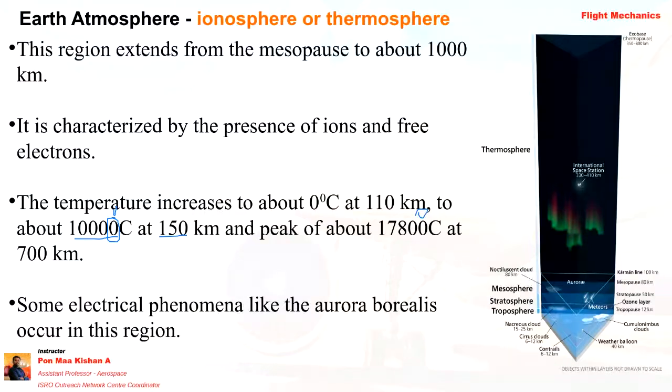Some electrical phenomena like the aurora borealis occur in this region. You might have seen some videos in your news feed also, right? You might have seen a green color cloud formation near Iceland, Greenland, and even at the poles. Okay, in the northern pole and southern pole, you might have seen this type of aurora, which is one of the mesmerizing things. It is formed due to some electrical phenomena.